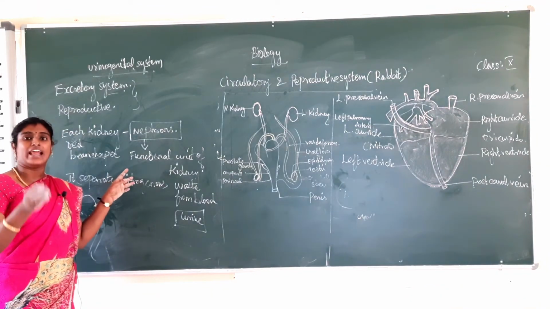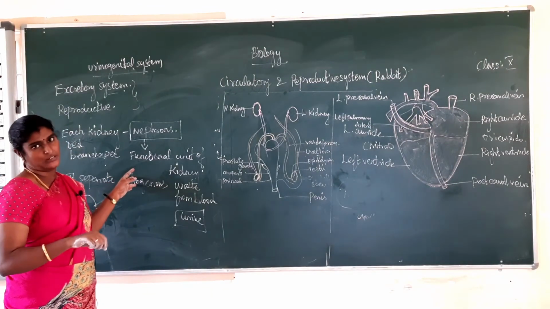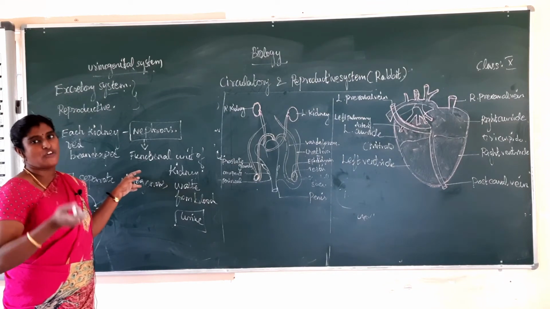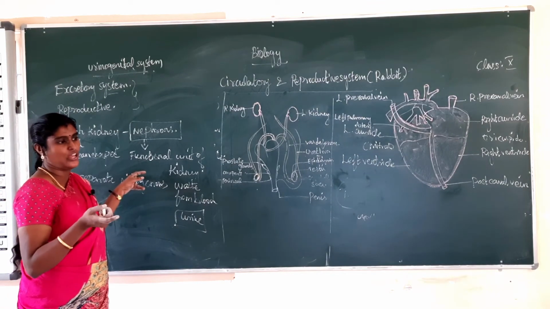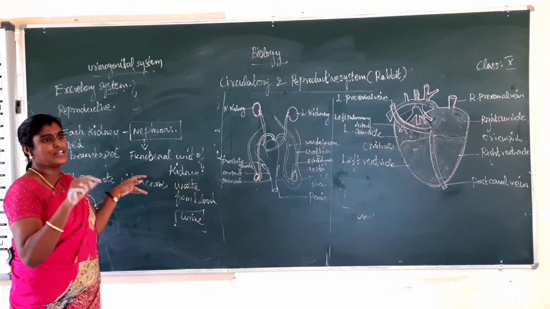It separates the nitrogenous waste from blood and excretes it in the form of urea. Why is it called urine? Urea is present, so it is called urine.